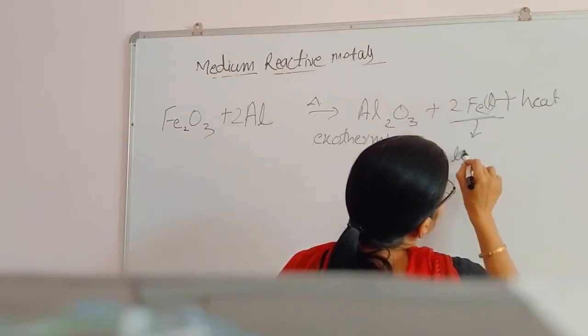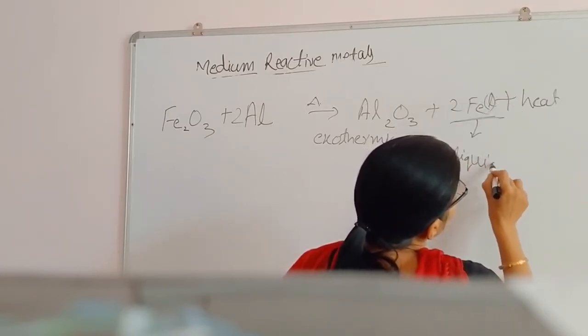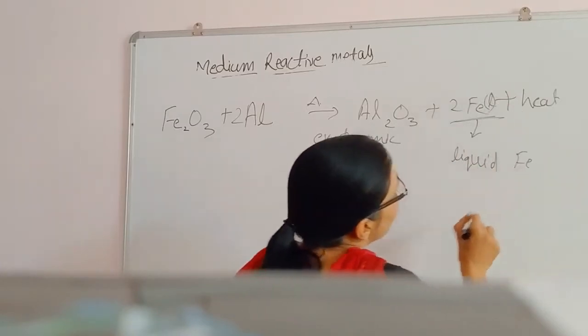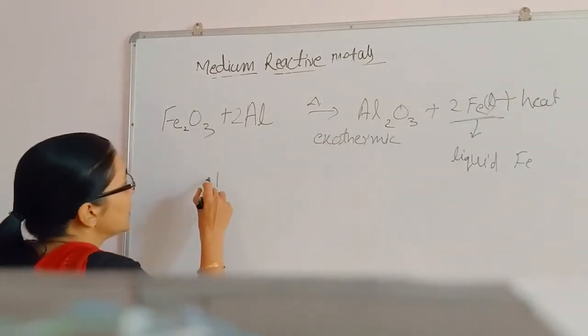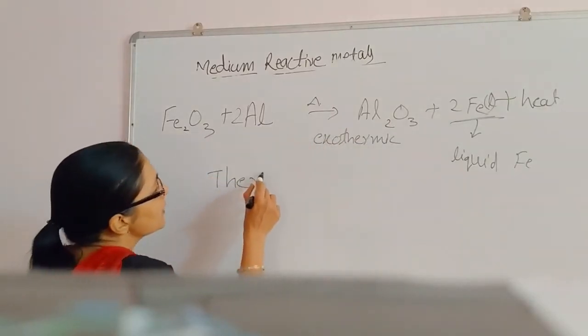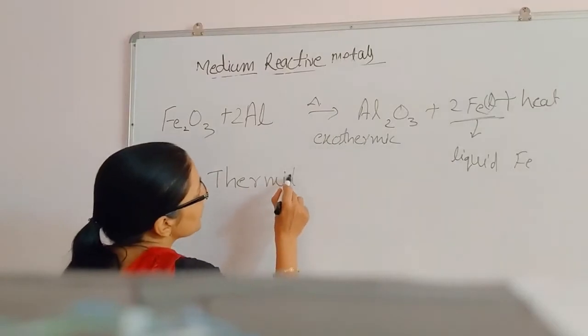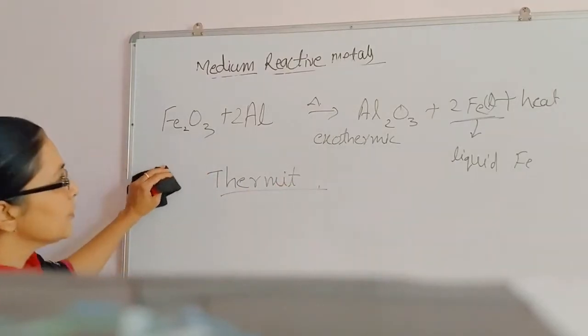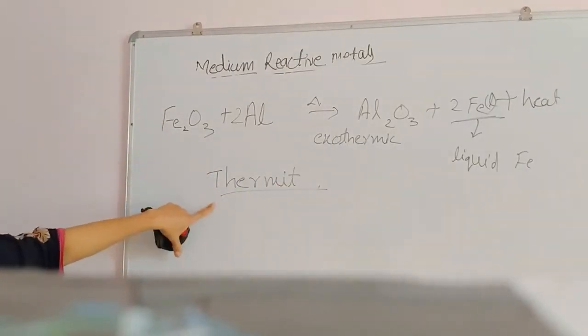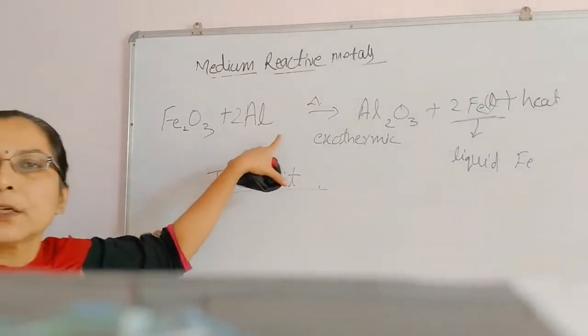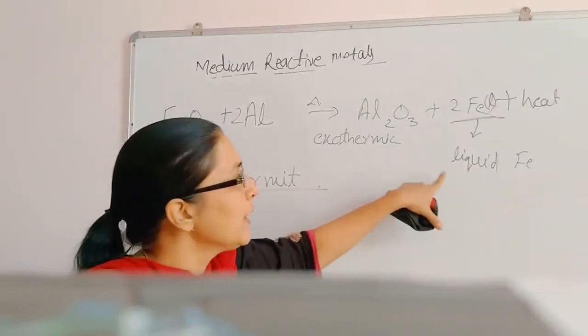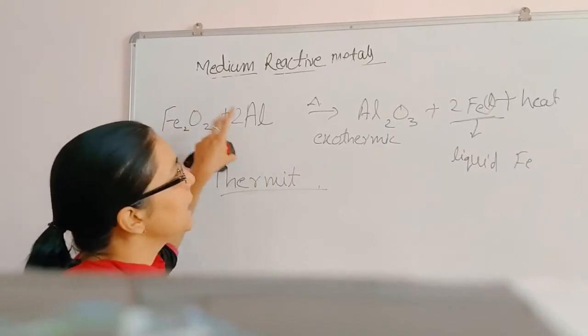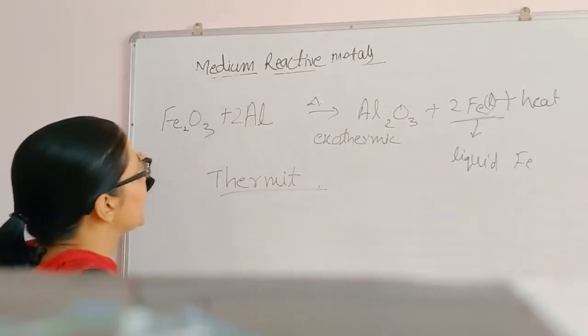This liquid form of iron can be used to join the railway track, and this reaction is known as thermite reaction. Okay. So any question based on thermite reaction, the use of thermite reaction is to join the railway track. As it is highly exothermic reaction, so much amount of heat is liberated.